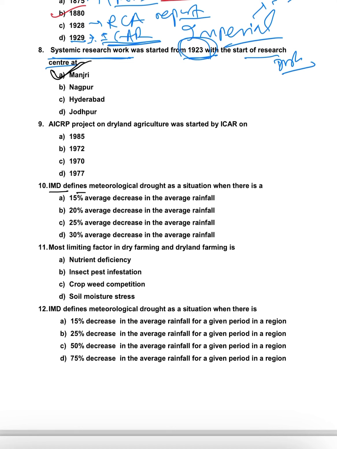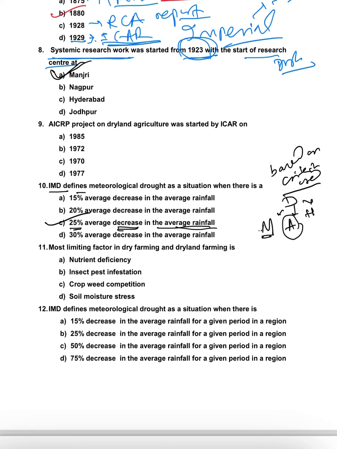Based on the criteria used, drought is divided into three groups: meteorological drought, agricultural drought, and hydrological drought. According to IMD, meteorological drought means a 25% decrease of average rainfall.